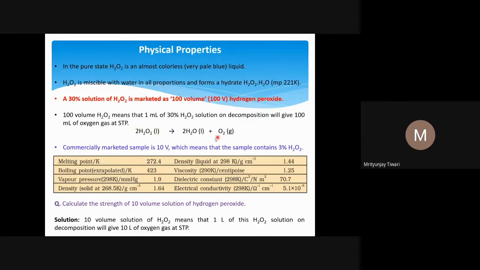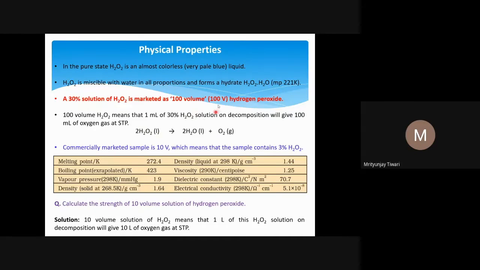Anyway, that's not a problem because we don't need 100% H2O2. So what does it mean if your H2O2 solution has something written on the bottle? Let us first understand: usually a 30% H2O2 solution is marketed as 100 volume hydrogen peroxide, sometimes written as 100 V. So 100 volume hydrogen peroxide means it is a 30% H2O2 solution, and this 30% is the strength of the solution, which we studied in the solution chapter.